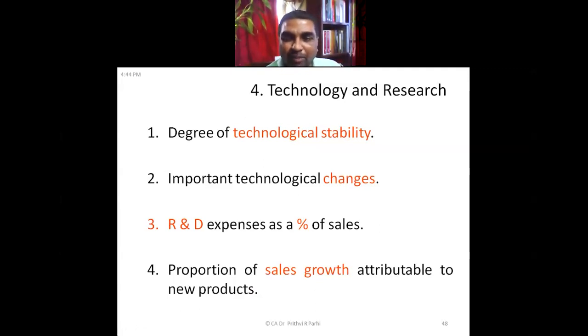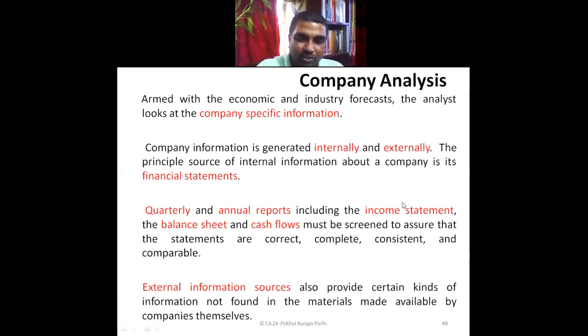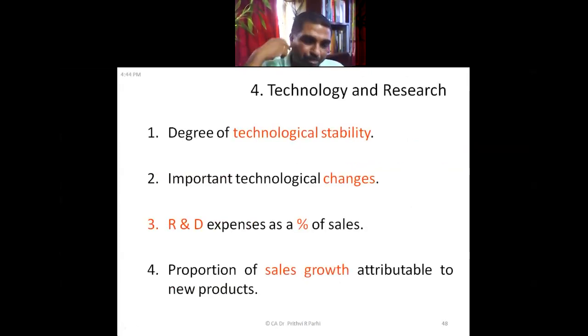Technology and research aspects are also considered: degree of technological stability in that particular industry, whether technology changes frequently or is almost stabilized, meaning one kind of technology is used. Sometimes you see mobile phones, computers, technology changes. Technology is not stable, so that involves a kind of risk in those industries. So importance of technological changes, and research and development expenditure as a percentage of sales, these aspects are seen. So these are the components of industry analysis.